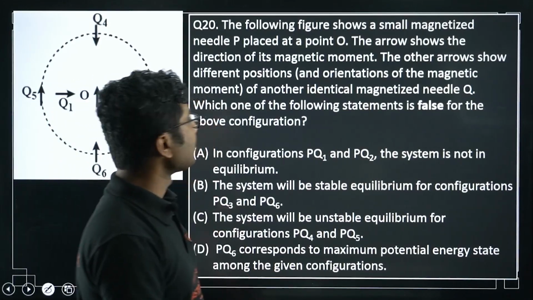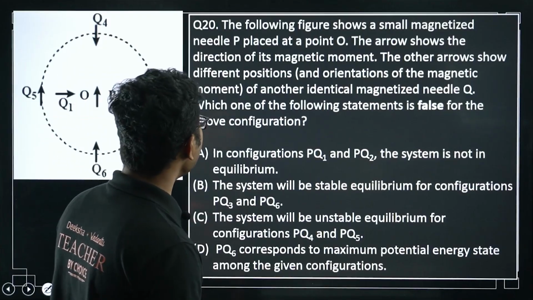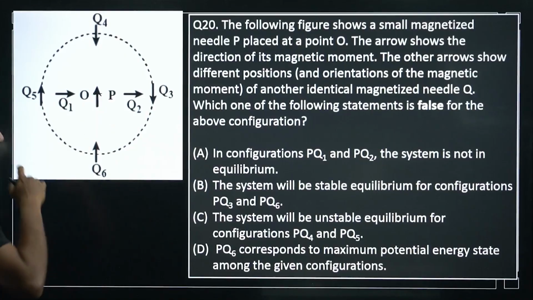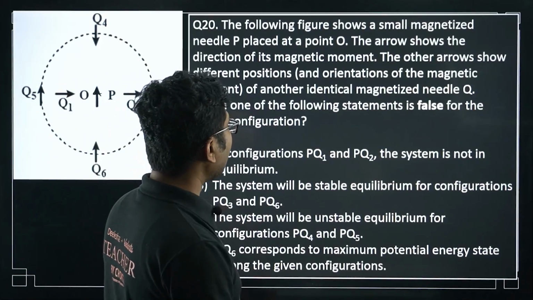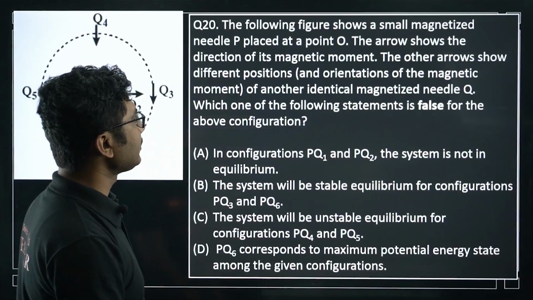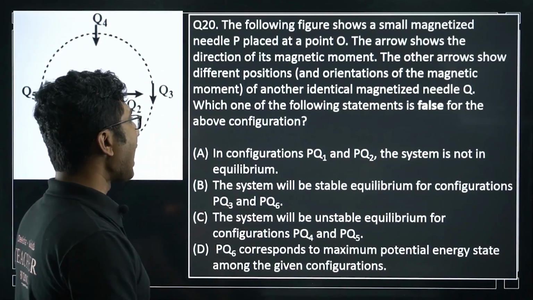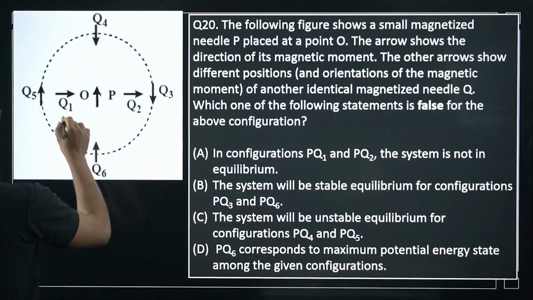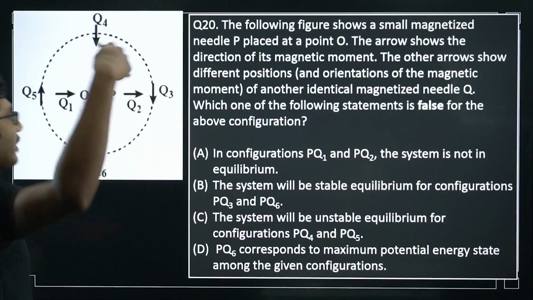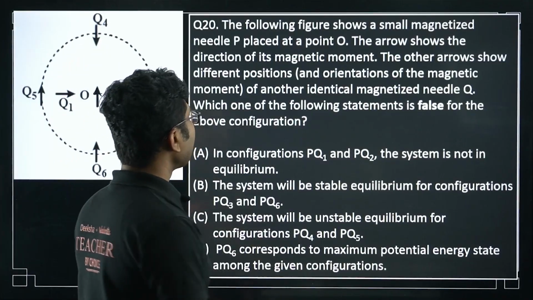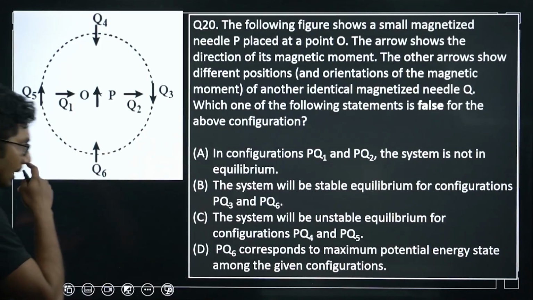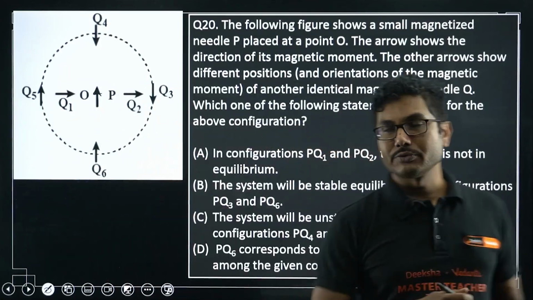The following figure shows a small magnetized needle P placed at point O. So here we have a small magnetic needle placed at O. The other arrows show the different positions and orientations of the magnetic moment of another identical magnetic needle Q. So here we are placing another magnetic needle at different locations, and we will see what the condition is. Which of the following statements is false for the above configuration? There are three correct statements and one is incorrect. You have to identify which one is incorrect.